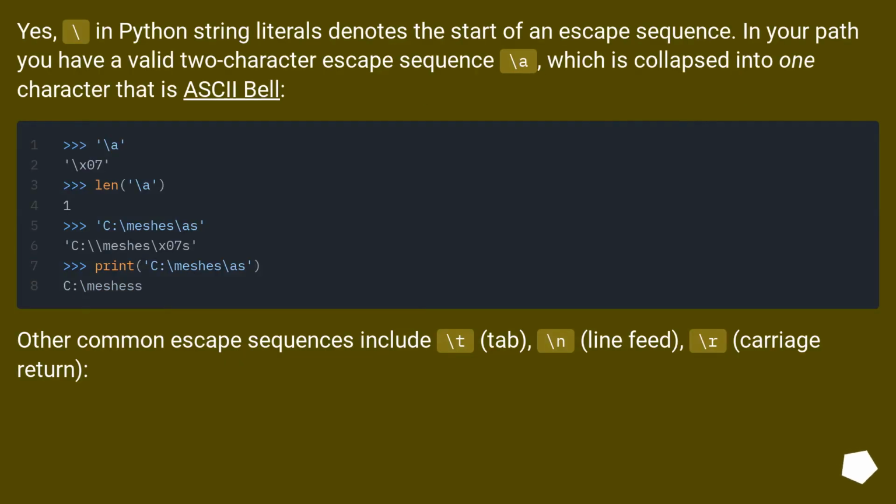Yes, in Python string literals the backslash denotes the start of an escape sequence. In your path you have a valid two-character escape sequence, \a, which is collapsed into one character that is the ASCII bell. Other common escape sequences include \t, tab, \n, line feed, \r, carriage return.